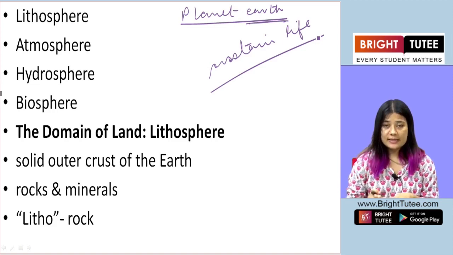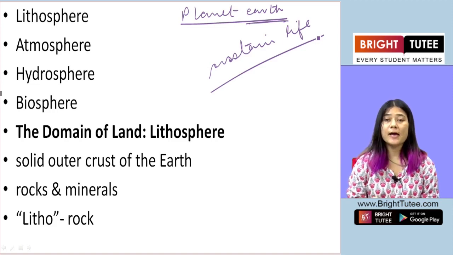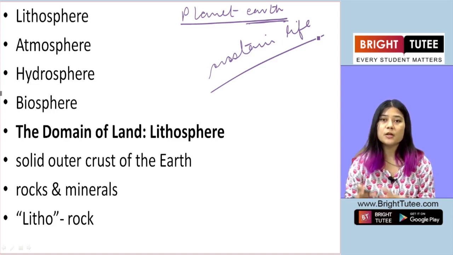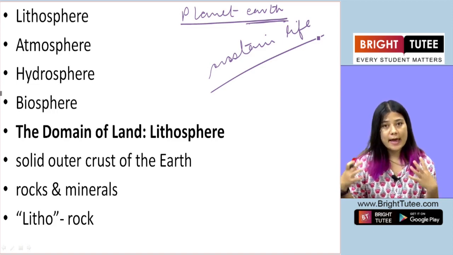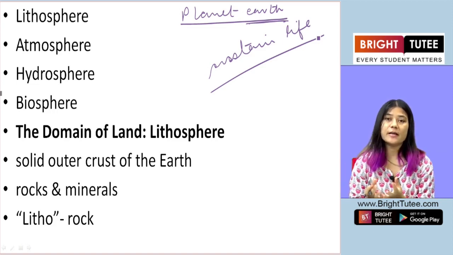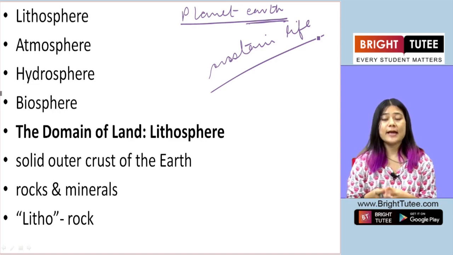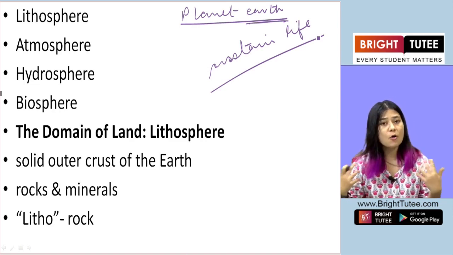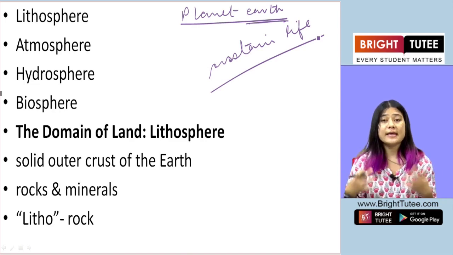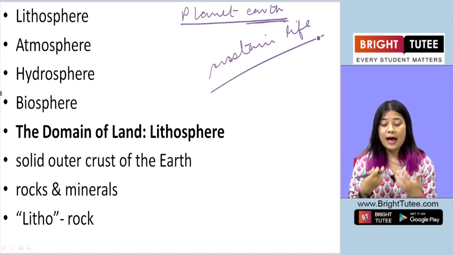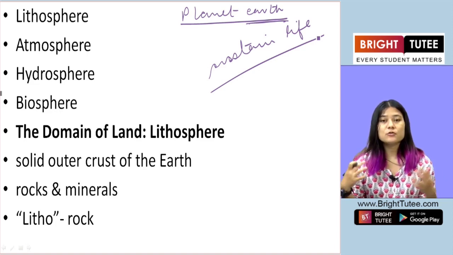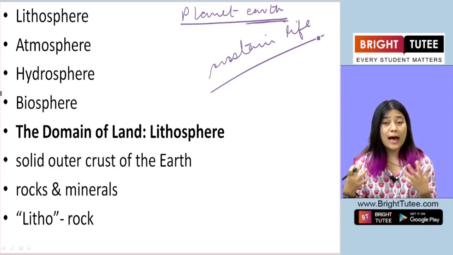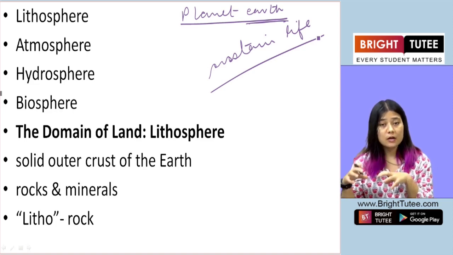So in this lesson we are going to look at those important components which work together to make sure that plants, animals, human beings, insects, all living organisms, live, survive, and have a long life. So all that happens with the help of these components.